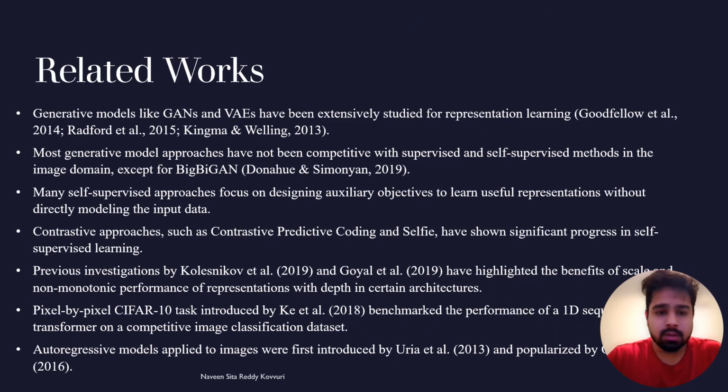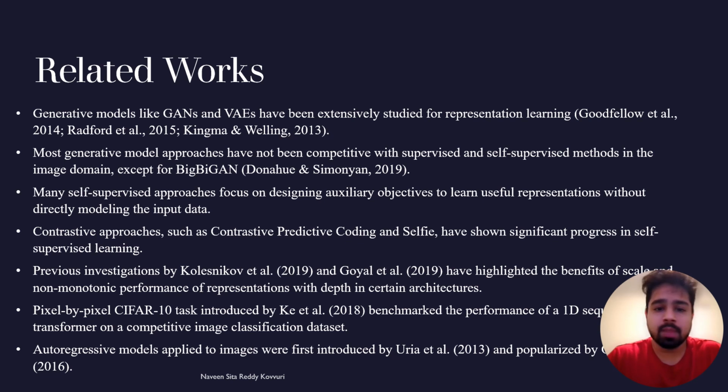These are the related works. Generative models like GANs and VAEs have been extensively studied for representation learning. However, most generative model approaches have not been competitive with supervised and self-supervised methods in the image domain, except for BigBiGAN. Many self-supervised approaches focus on designing auxiliary objectives to learn useful representations without directly modeling the input data. Contrastive approaches such as Contrastive Predictive Coding and Selfie have shown significant progress in self-supervised learning.